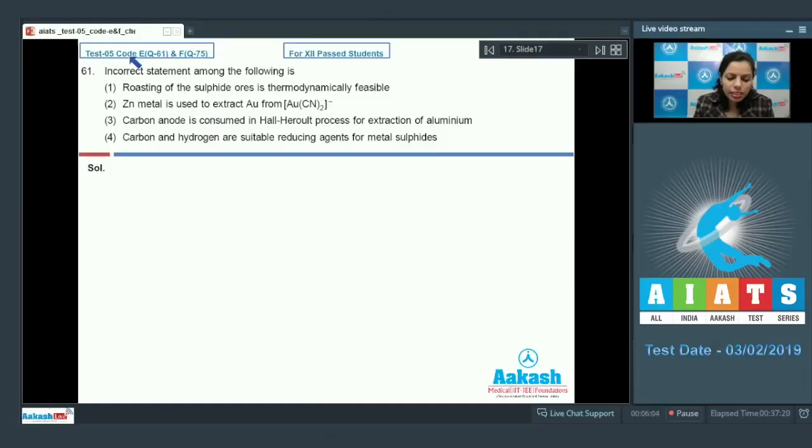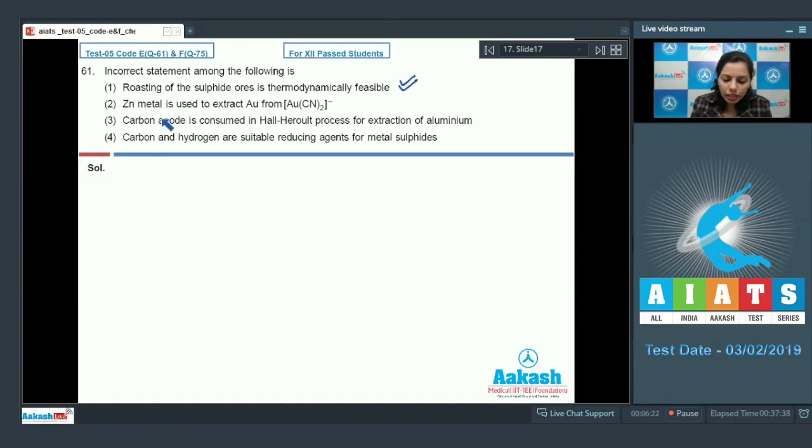Question number 61. Incorrect statement among the following is. We have 4 different statements given here. The first statement, roasting of sulfide ore is thermodynamically feasible process. Yes, this is thermodynamically feasible process. This is the correct one.